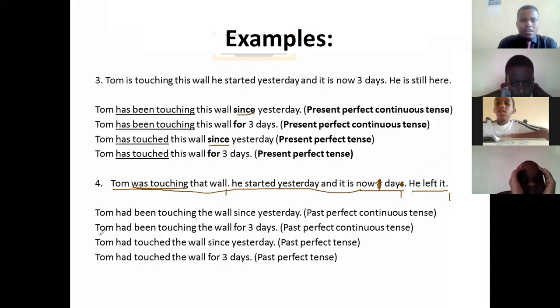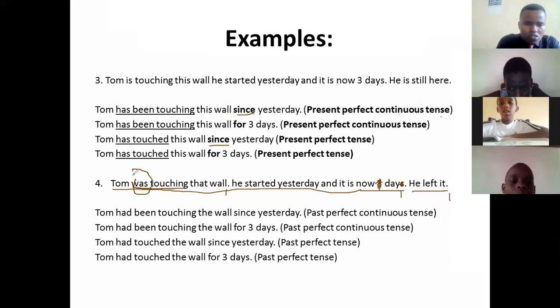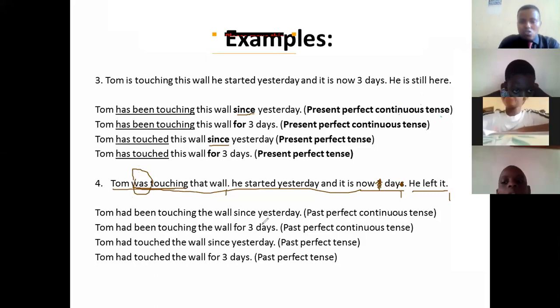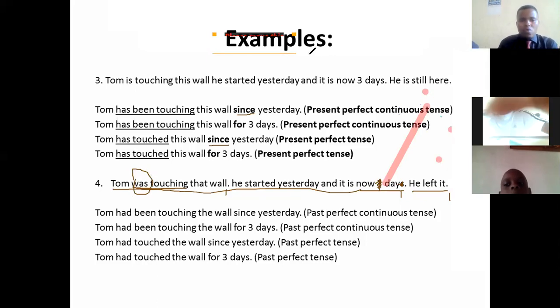So we shall say, Tom had been touching the wall since yesterday. The reason why we have used past perfect continuous tense is because this verb given here is not present continuous tense, it is past continuous tense. Then we also use past perfect continuous tense because the tense given there also is past continuous tense.